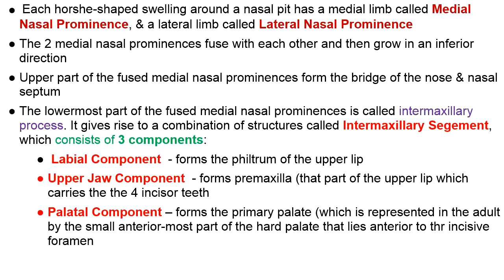And as I will show you in the next diagram, the intermaxillary segment, which is formed by the fusion of tissue of the medial nasal prominences, consists of 3 components: Labial component, meaning the lip component, which forms the middle part of the upper lip, which is called philtrum. Then the upper jaw component, which forms premaxilla, and there is a palatal component which forms the primary palate. This we will study again in the development of palate.